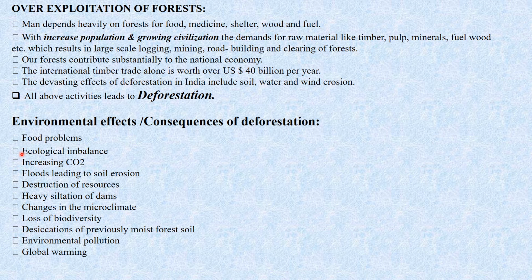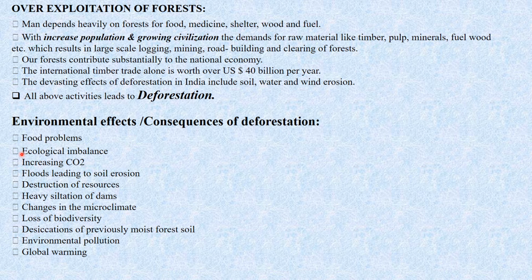The next one is the ecological imbalance. As the number of species reduces, or the number of trees and the number of animals get reduced, it will create ecological imbalance. It may be the number, or it may be that some species became extinct. Then as trees are not present, the amount of carbon dioxide increases, as trees will not absorb the carbon dioxide in the environment and release oxygen. So the amount of carbon dioxide in the environment will increase.